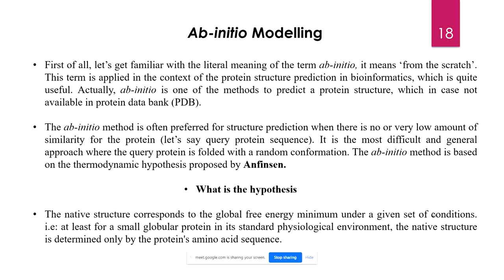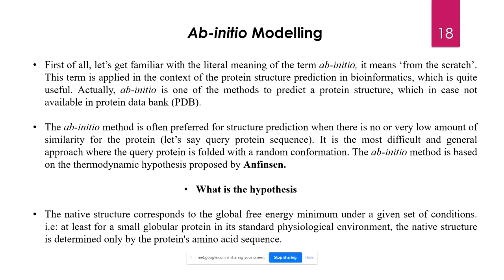Yes, sir. Okay. So what do they do in the ab initio method? In the ab initio method, they look at the protein fold and try to find out the amino acids that are present. For example, they try to find out the malic amino acid, and if a stretch is rich in malic, they simply give it an alpha helix fold. If a particular sequence is rich in tryptophan, threonine, phenylalanine and such amino acids, then they give that particular fold a beta sheet fold. Like that, they predict the structure, and they give that particular fold a structural name.